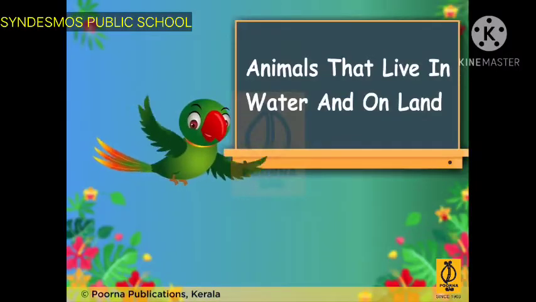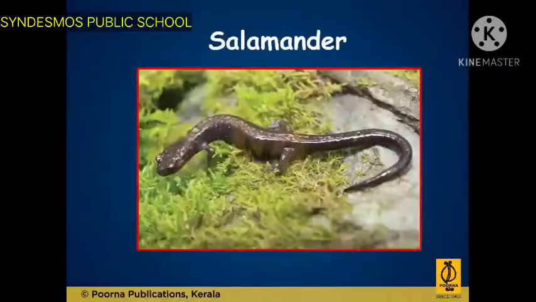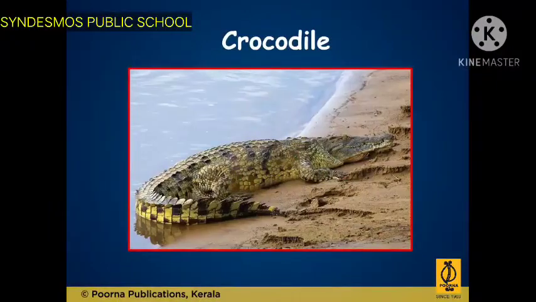Animals that live in water and on land. Frog, salamander, crocodile. So have you seen the frogs? ഫ്രോഗ്സിൻ്റെ പ്രത്യേകത എന്താ? They can live in water and on land. വെള്ളത്തിലും കരയിലും ജീവിക്കാൻ പറ്റും. ഓക്കെ, സോ അങ്ങനത്തെ ആനിമൽസ് ഏതൊക്കെയാണ്?